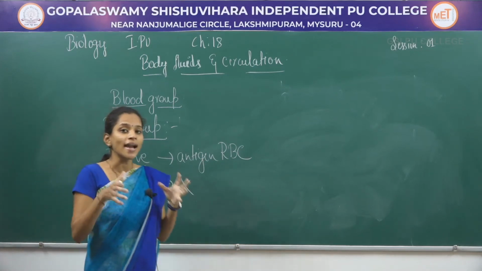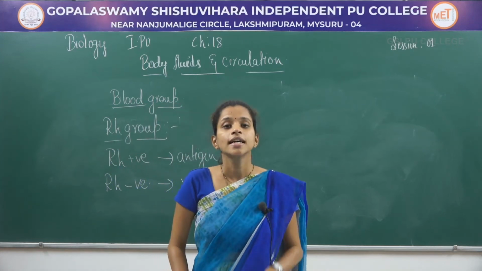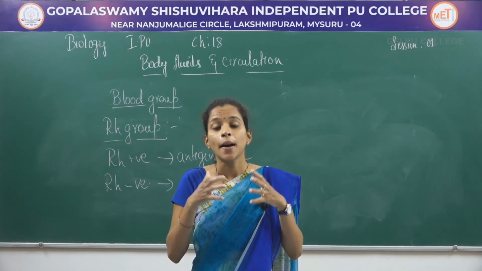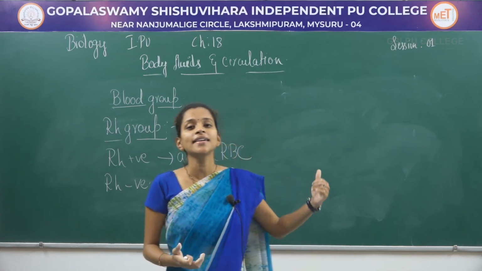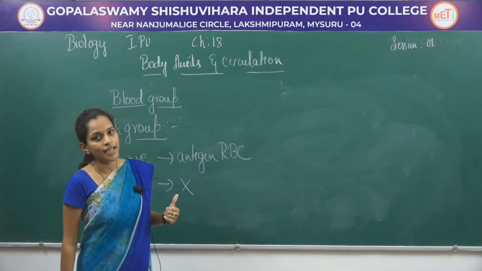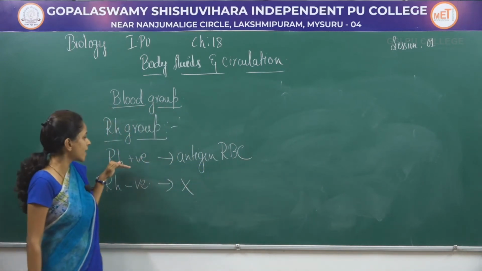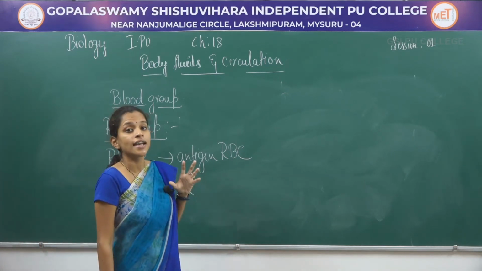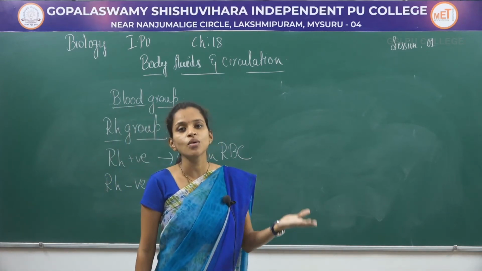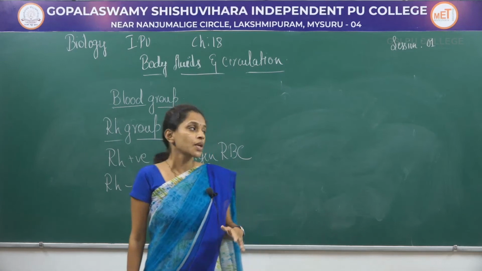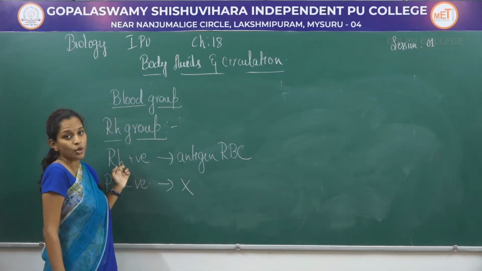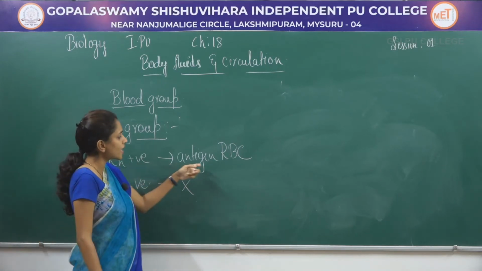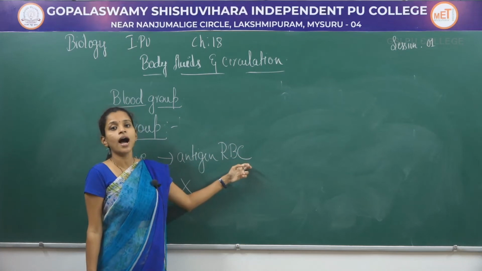Now when it comes to the antibodies responsible for this antigen, these are not naturally found. But when positive and negative blood mix up, antibodies can be artificially produced in the individual. So that is about RH positive and RH negative. This was initially identified in a rhesus monkey, which is similar to human beings. So RH positive and RH negative can be differentiated based on the RH antigen which is present on the RBC.